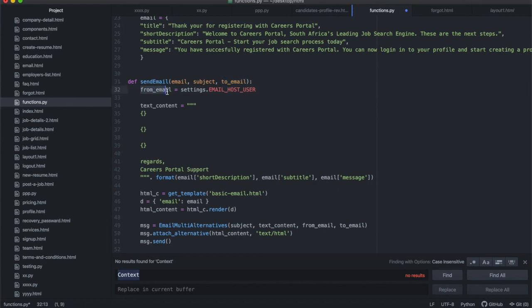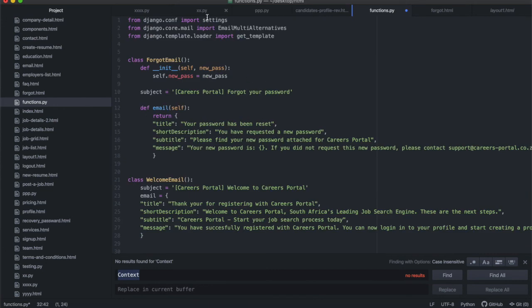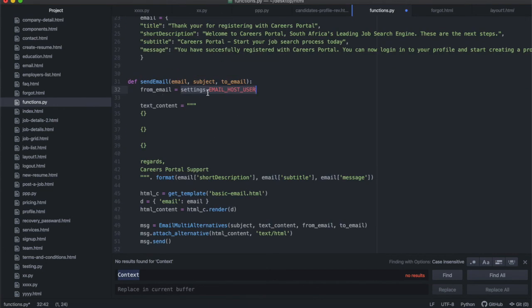From email is the same, so that's why I don't have to call it every time, because I can actually just call it from the settings, and that's why I imported settings at the top over there. And then the from email is defined in our settings folder. All right, and then I have the text content. This is the text version of the email that I'm going to be sending. Okay, so this is exactly the same as what we had before when we were doing the testing. All right, I've just copied and pasted all of that, so it looks exactly the same.